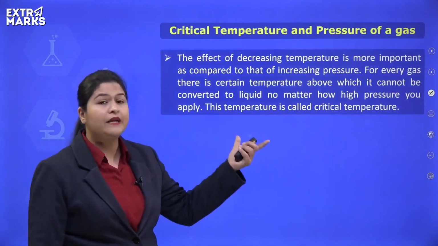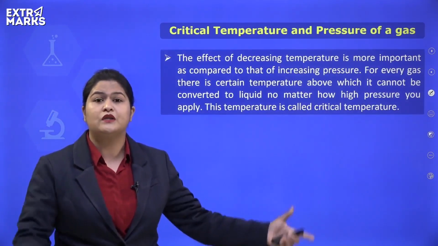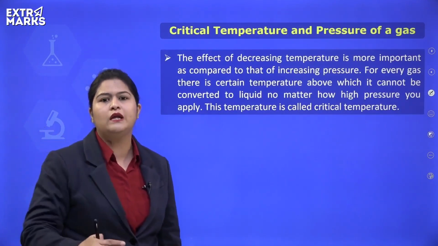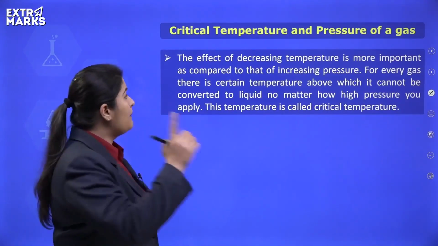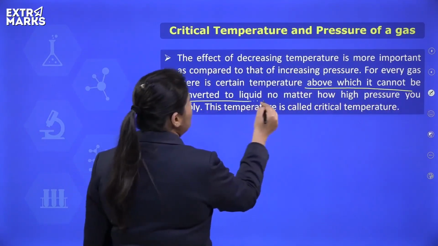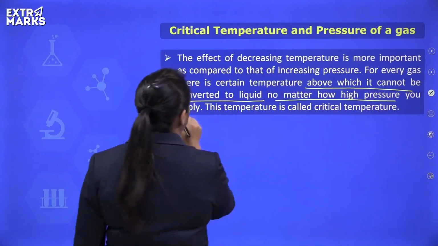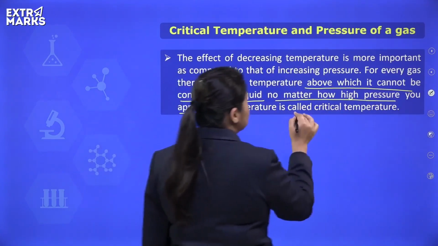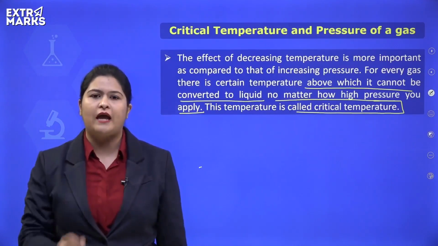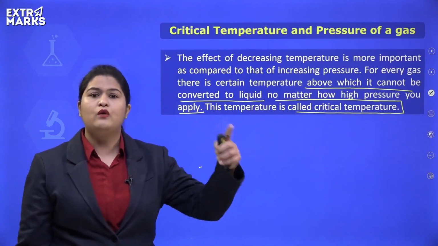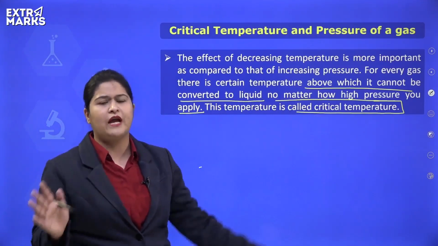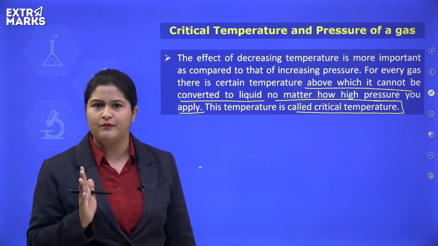So that temperature is known as critical temperature. The temperature up to which you need to cool the gas compulsorily, because above that temperature, the gas cannot be converted into liquid no matter how high pressure you apply. So the process of liquefaction of a gas starts with cooling, and we cool gas up to a specific temperature known as critical temperature. Different gases have different values for critical temperature.